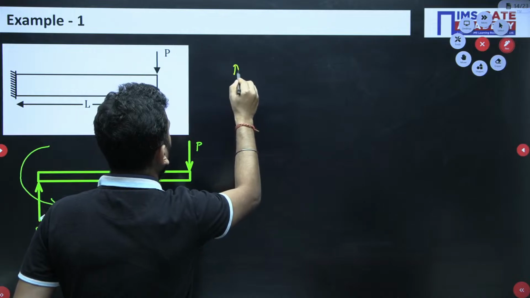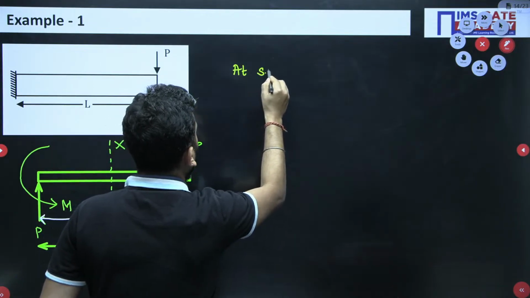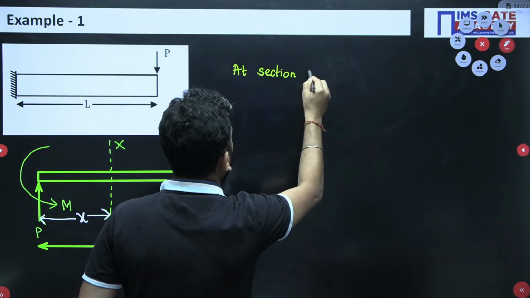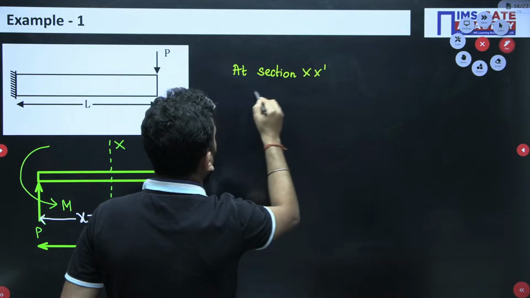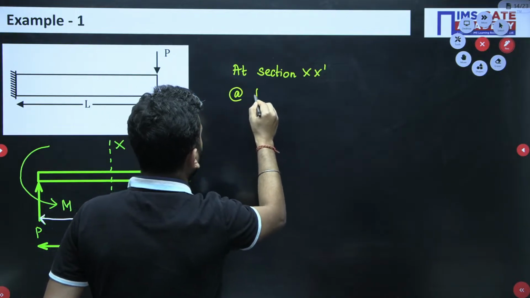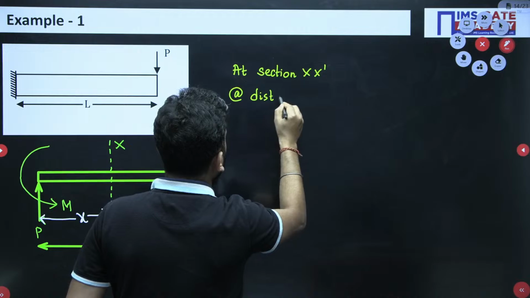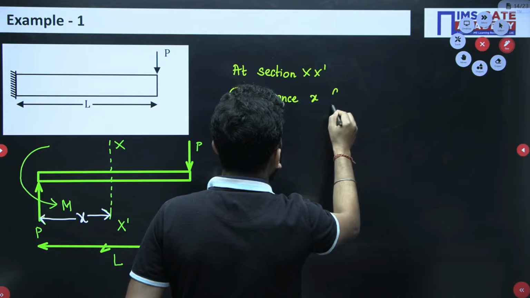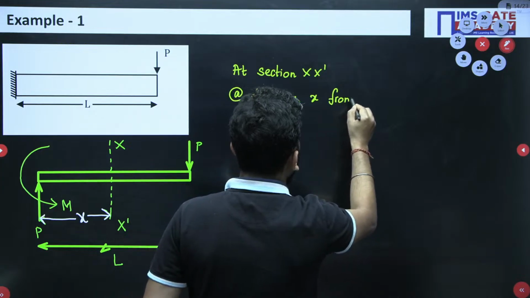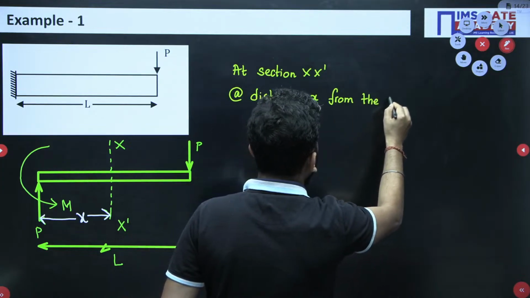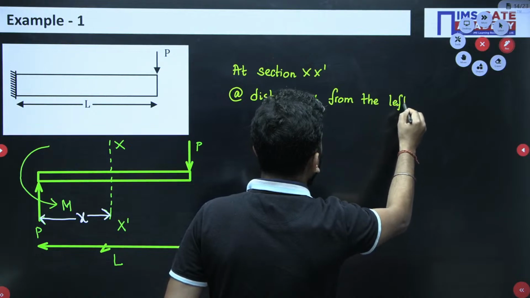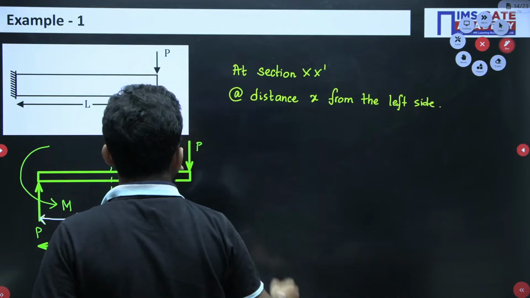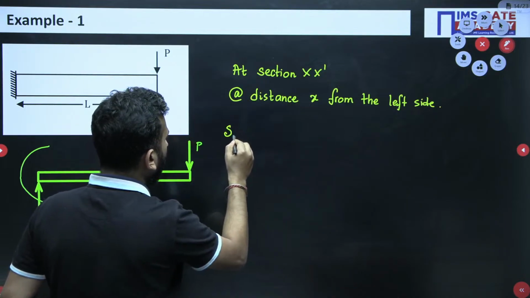So at the section X dash at distance X from the left side, we have already discussed. So if I have to write the shear force equation at X dash,